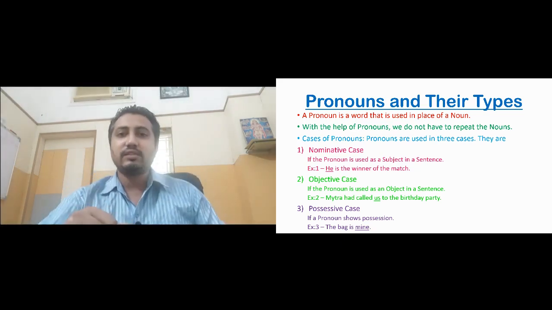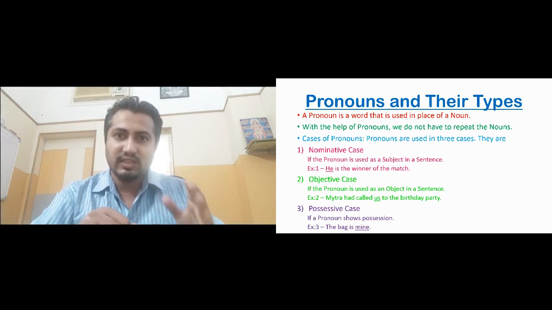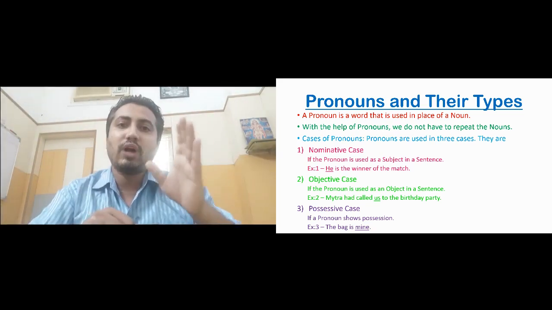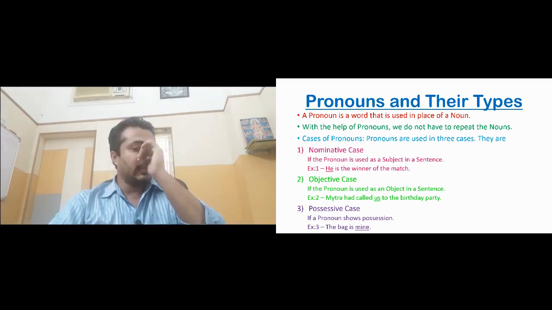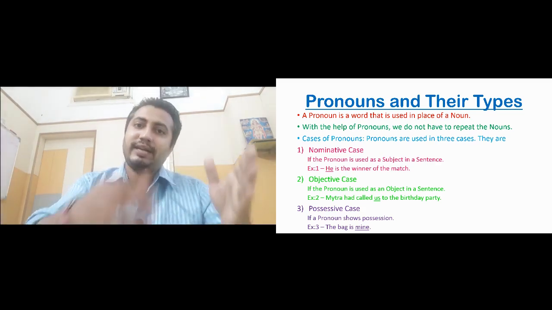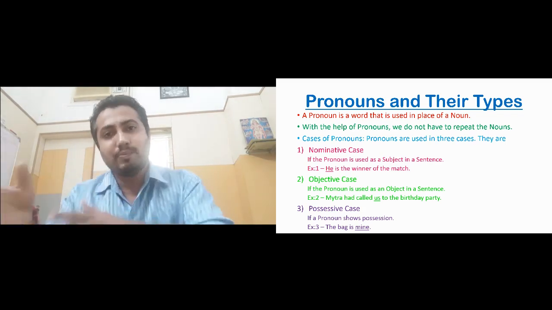So in this sentence, us, the pronoun, is the object, and that is why we can say that in this sentence the pronoun us is in objective case. Okay, if the pronoun is doing the work of a subject, then it is in subjective case. If the pronoun is doing the work of object, then it is objective case.